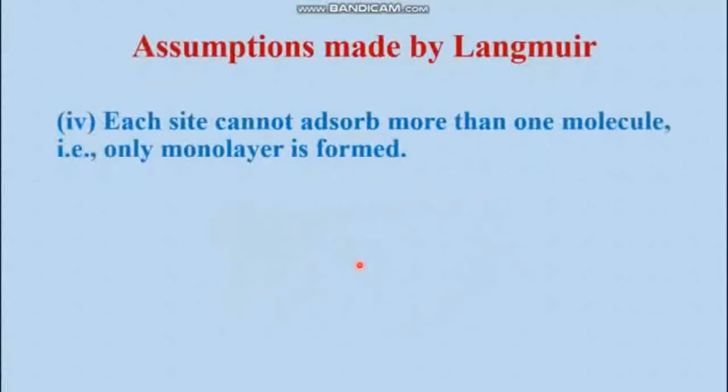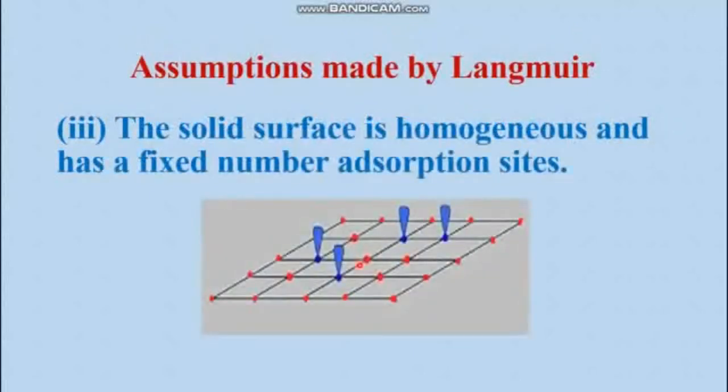The fourth assumption made by Langmuir was each site cannot adsorb more than one molecule, that is only a monolayer is formed. Look at the previous picture here. In the 25 sites, only 25 molecules can be adsorbed, and not 26 or more than that. That means only a single layer or a monolayer is formed over this surface.